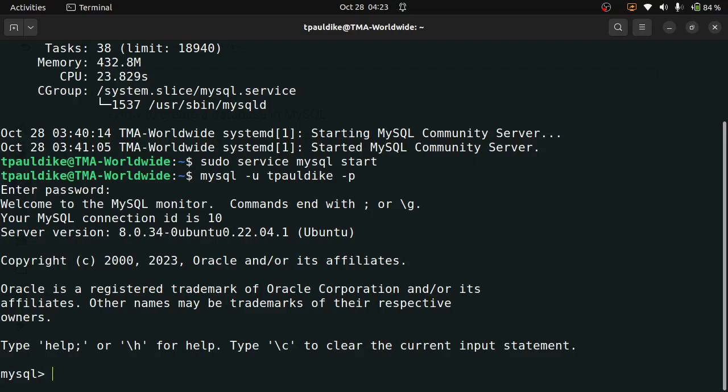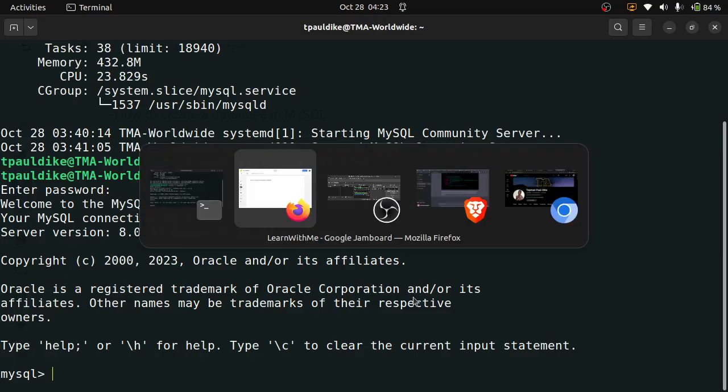Okay, so just know you can log in as a root user. You can have users created. I demonstrated that in a video here.